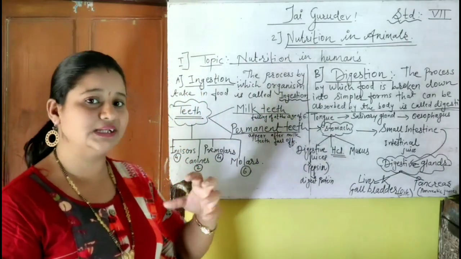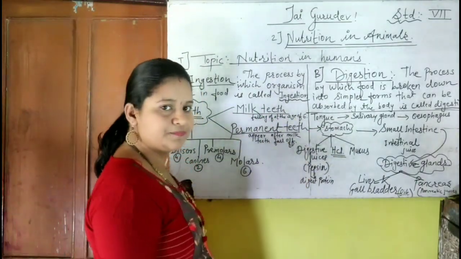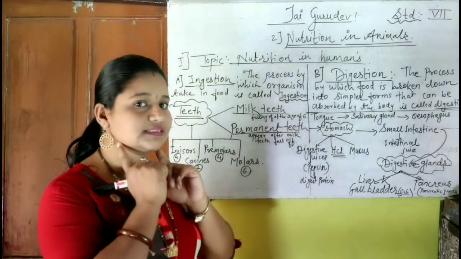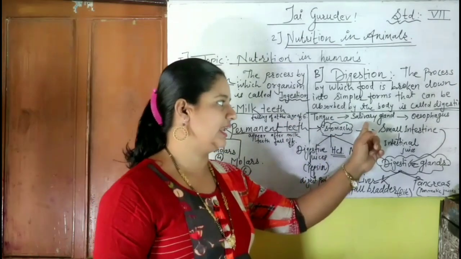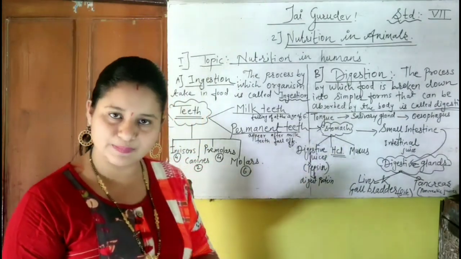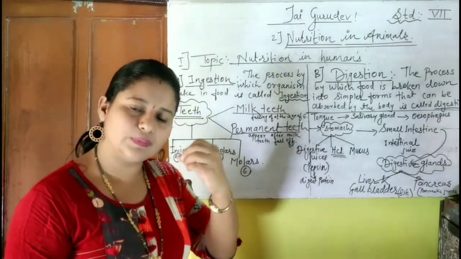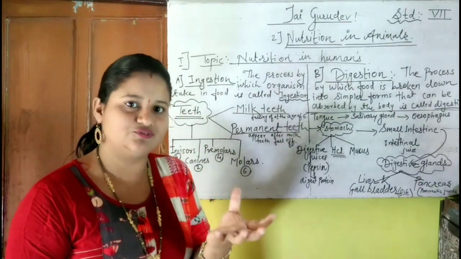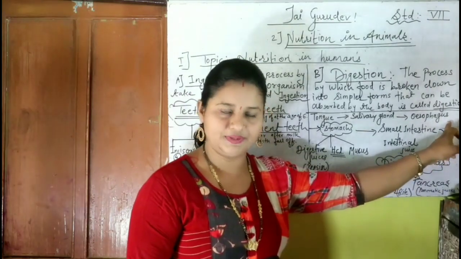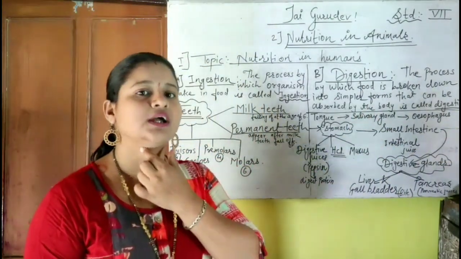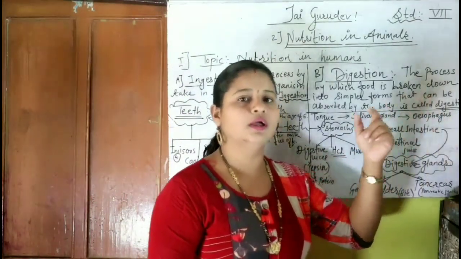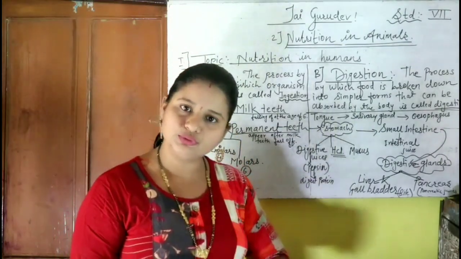This digestion is carried out by some organs. First is the tongue. With the help of the tongue the food material goes inside, and salivary glands are present. These salivary glands secrete saliva, and in it one chemical, salivary amylase, is present, which mixes with the food material to convert it into soft form. The next one is the oesophagus. The oesophagus is nothing but the food pipe. It starts from the mouth up to the stomach and passes the food material from the mouth to the stomach.